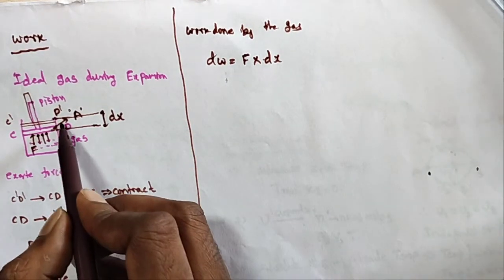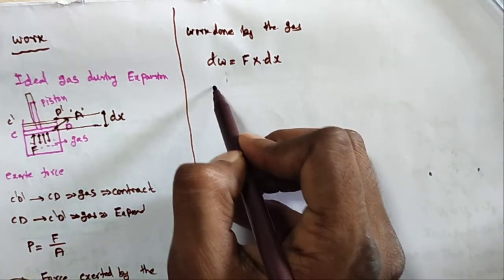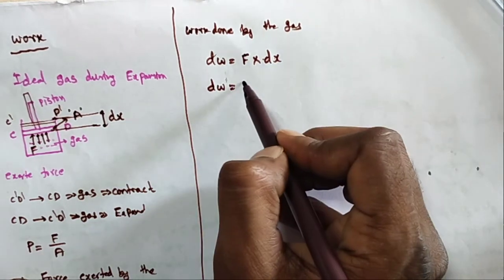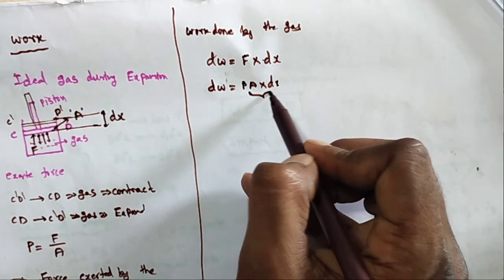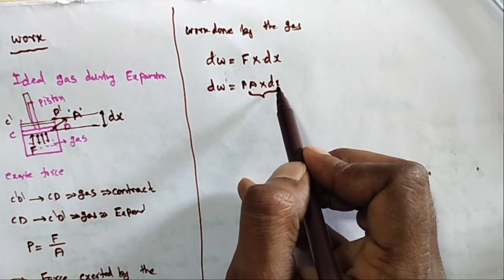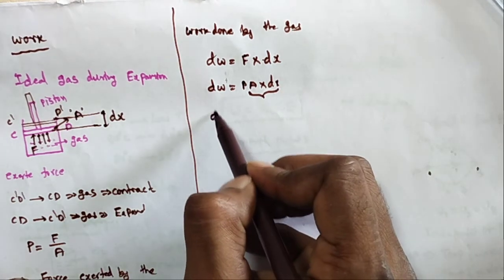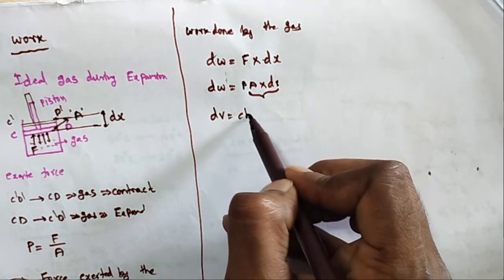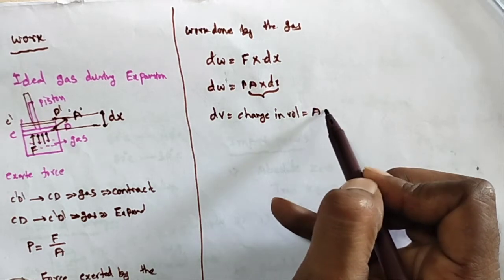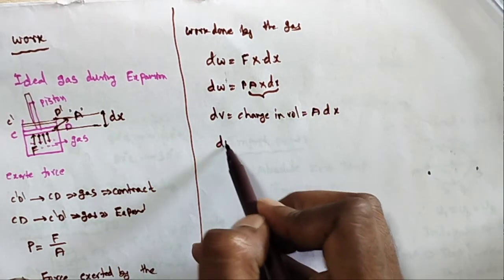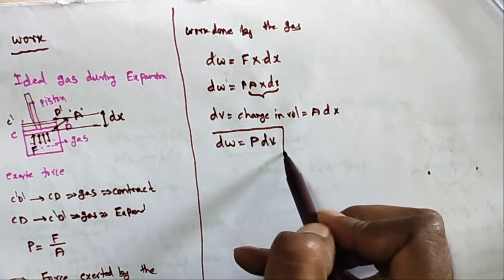How much displacement is this piston moving? dx. So dW is equal to F dx. Work done dW, F means PA, into dx. So taking the area A into dx, the change in length, area into length gives the change in volume. So dV is the change in volume, equal to A dx. Therefore dW is equal to P dV. So this is the work done.